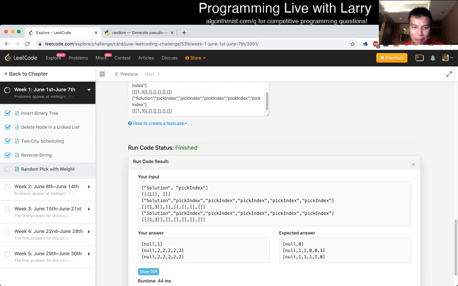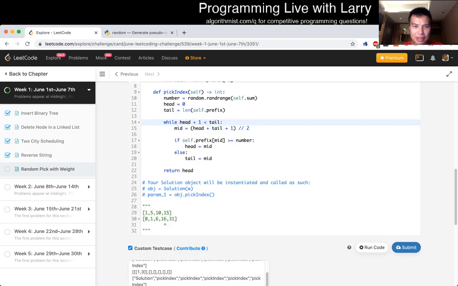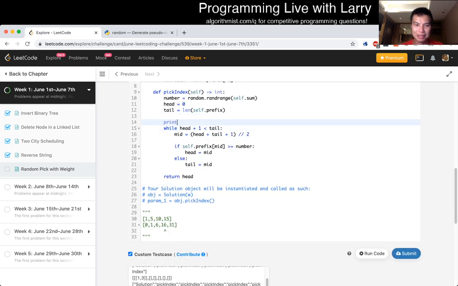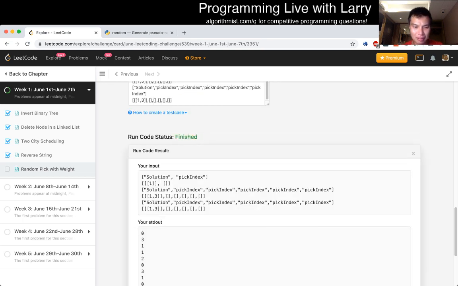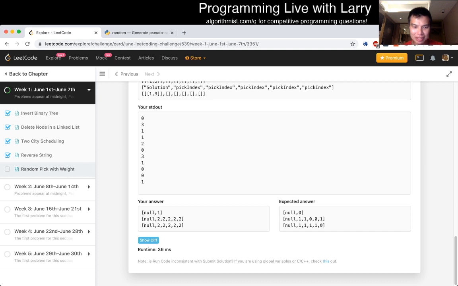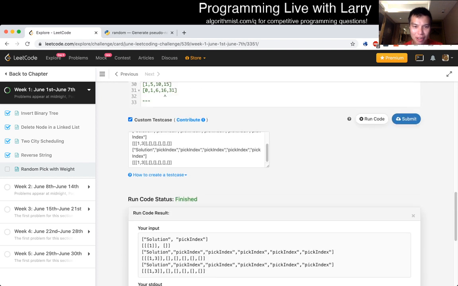Oh, this is returning the biggest thing in either case. What is that? What am I printing with number, or what am I randoming with number? For 0, this is 2. That doesn't seem right, right?